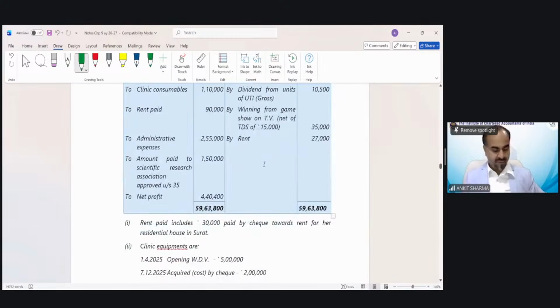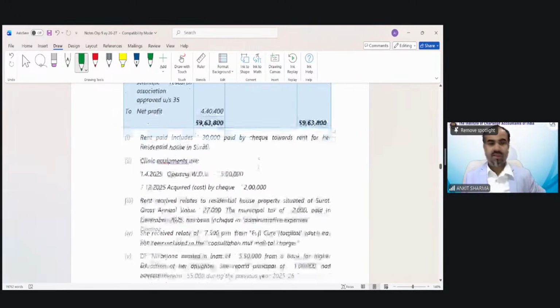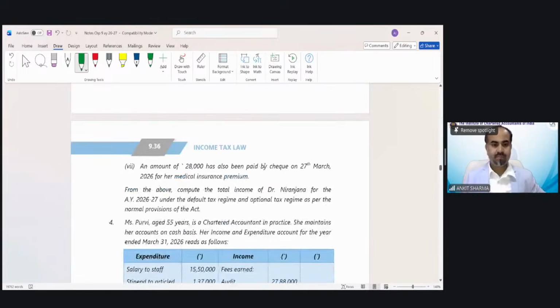First of all, we have to see what is the requirement of the question, what the question wants us to calculate. And it says, from the above, compute the total income of Dr. Niranjana for the assessment year 26-27 under default tax regime and optional tax regime as per normal provision of the Act. So they just want us to calculate total income.